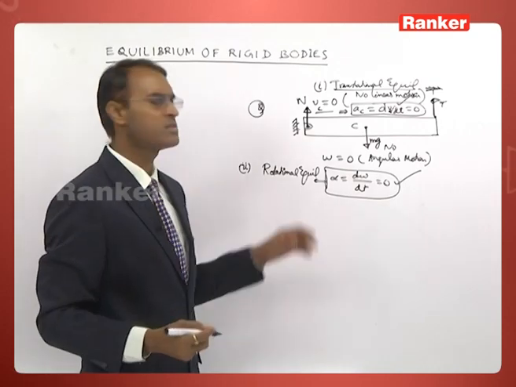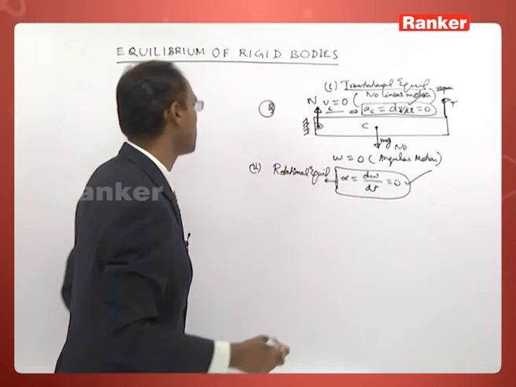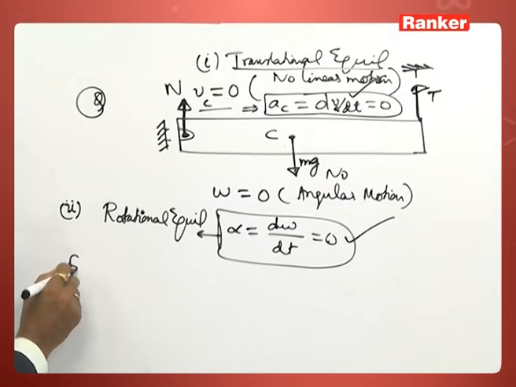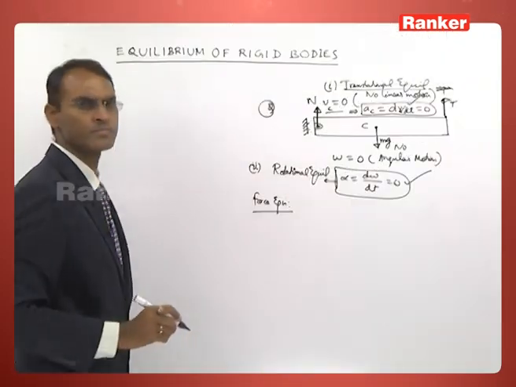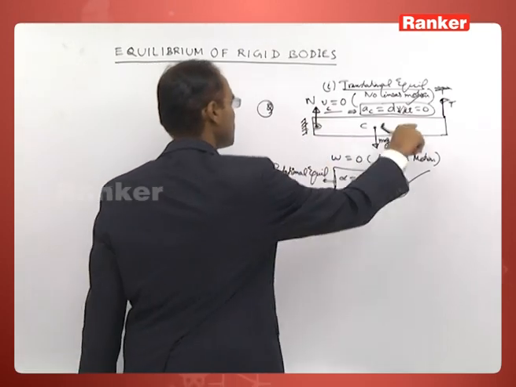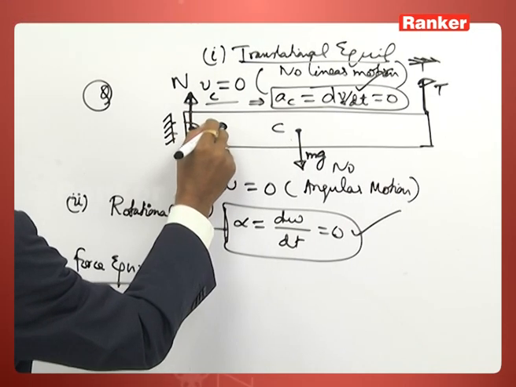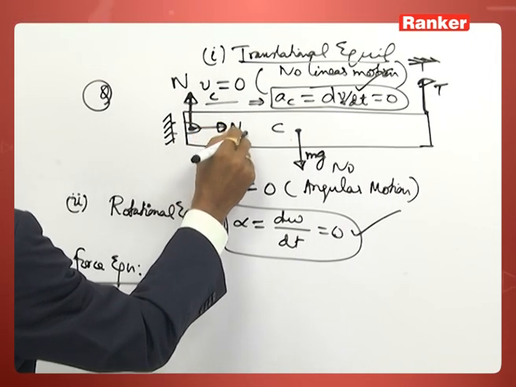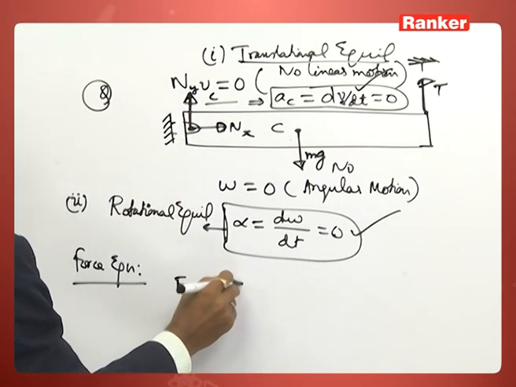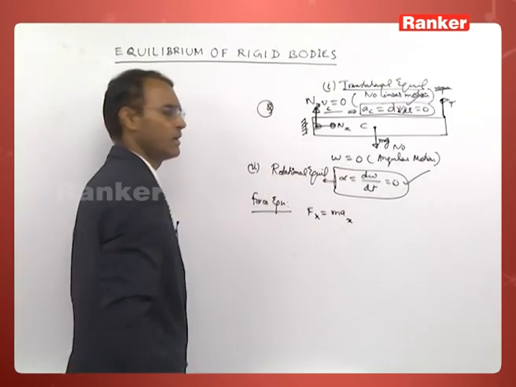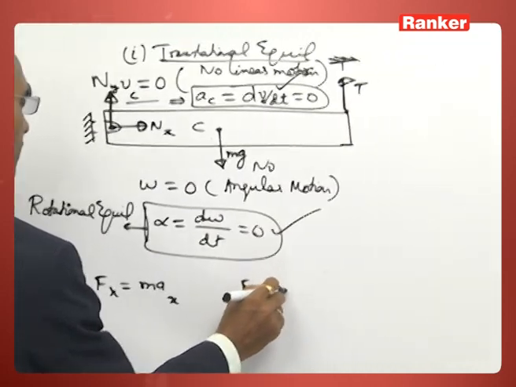Then you can write Newton's laws of translation and rotation, or the force equation and torque equation. Write the force equation. F is equal to ma. Along this it's not accelerating. Or if you impose any reaction force, suppose Nx, this is Ny, you write Fx is equal to m into a_x, where a_x is the acceleration of the center of mass. Fy is equal to m into a_y.